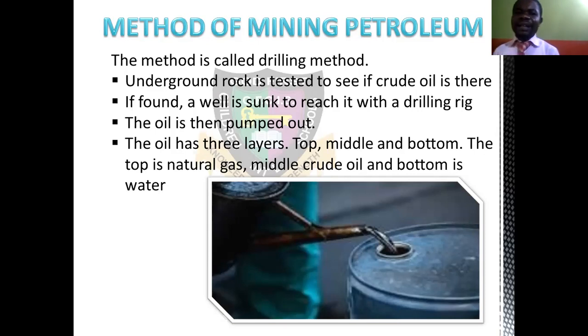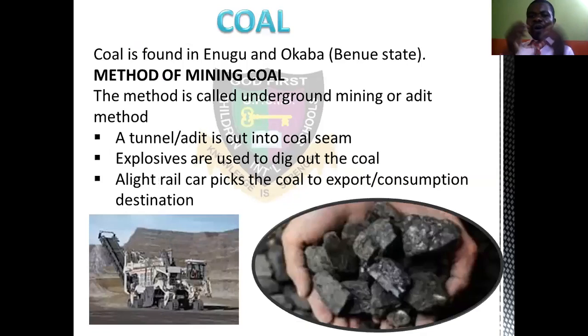Let us look at the next thing, coal. Coal looks very dark. It is used for the tarring of roads and other things. It is normally found in Enugu and Okaba, Benue State. Enugu is southeast, Benue is north central. Please don't forget all these things. The method of mining it is called the underground method, or the adit method.